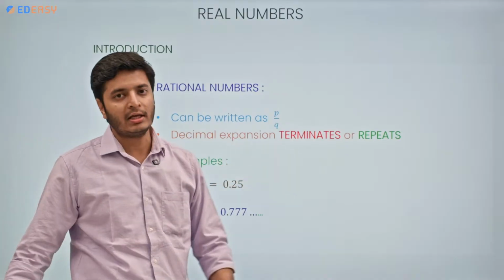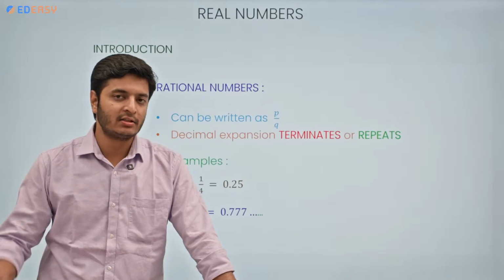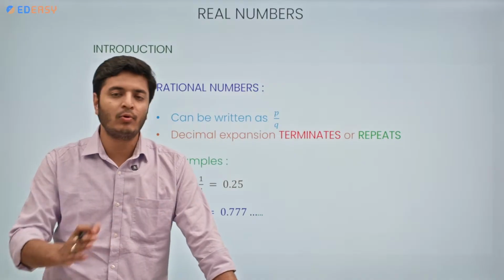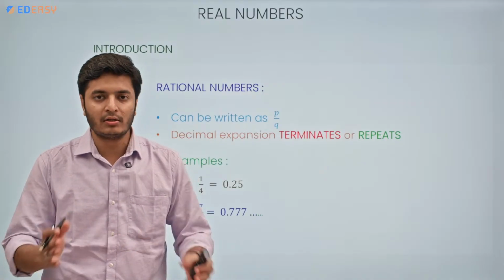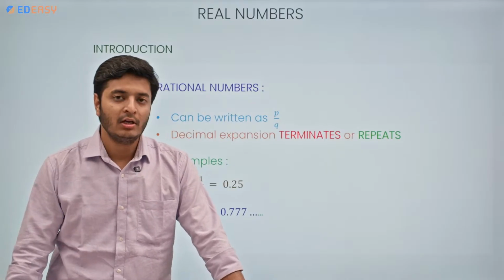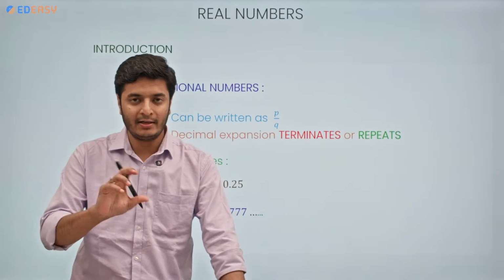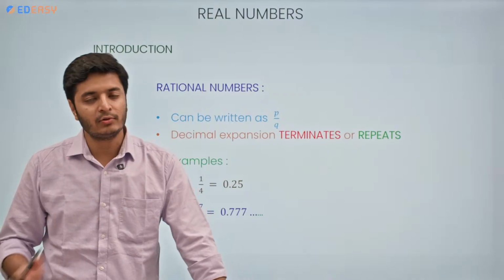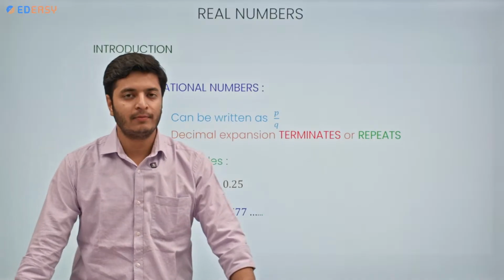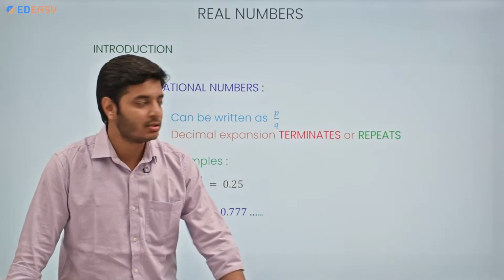It can be terminating type, like 2.5, 3.40, 9.87654. If we terminate the decimal at any point, then we call that a decimal expansion of terminating type, and that expansion will always be of rational numbers. So if you try to convert that decimal number back, you can convert it into a rational number.